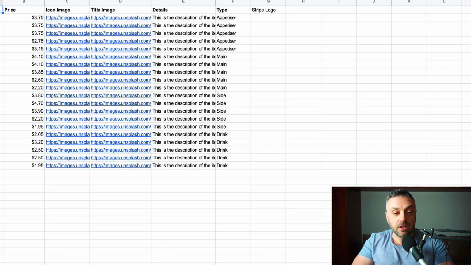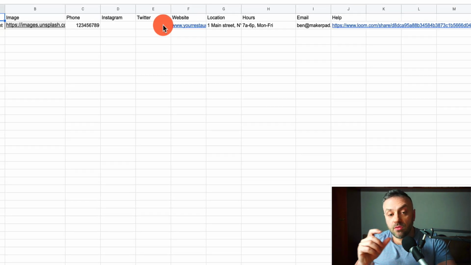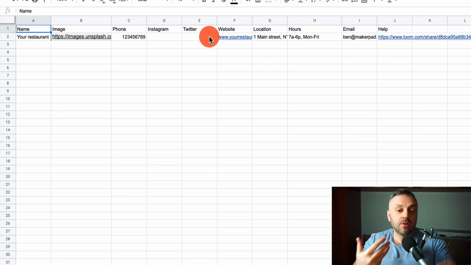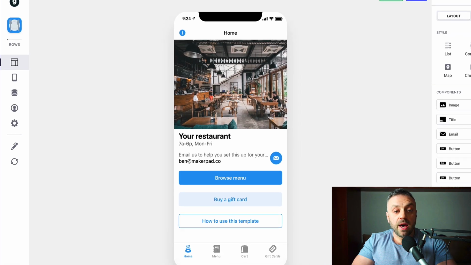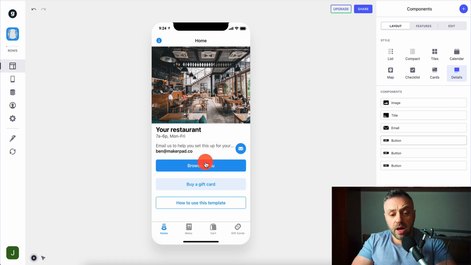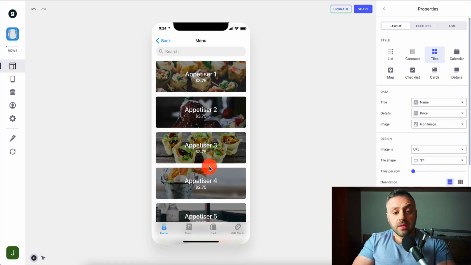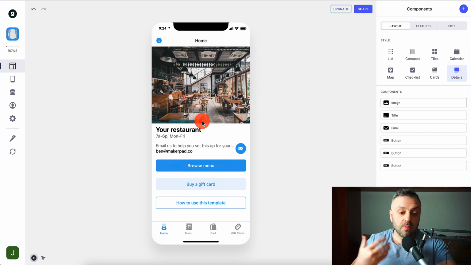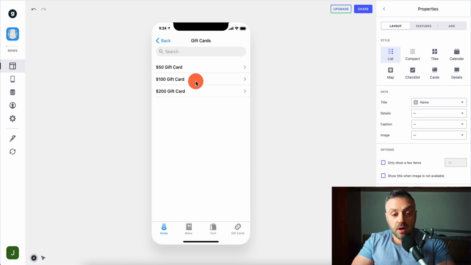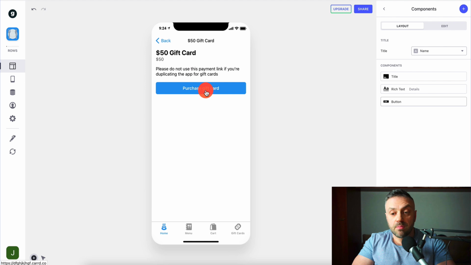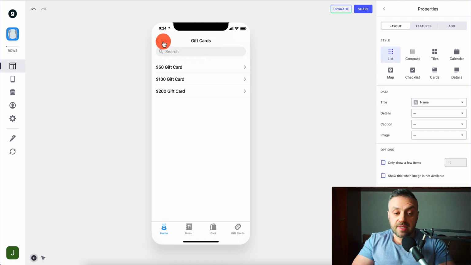So if I go back to my Google Sheets and go to the restaurant tab, I have 1 restaurant here, because this app is set up for 1 restaurant. Obviously, you can add more rows and you'll be able to select from multiple restaurants. If we go back to the app, I can click on Browse Menu and browse the menu, and I can order. I can buy a gift card. Let's say I want a $50 one, and I can purchase it. It's all set up, right?